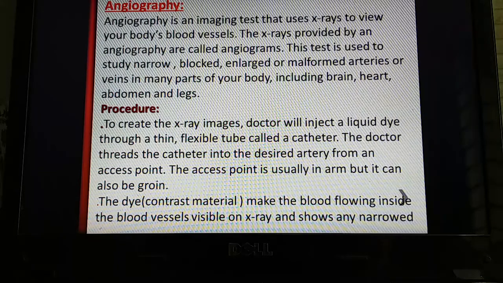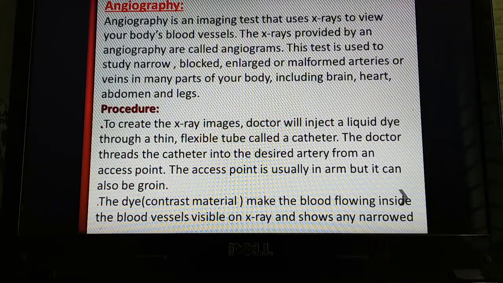How is the test done? The procedure: to create the X-ray images, the doctor will inject a liquid dye. Already you know about dye. Dye means a contrast material that is used to show a specific portion more clearly.